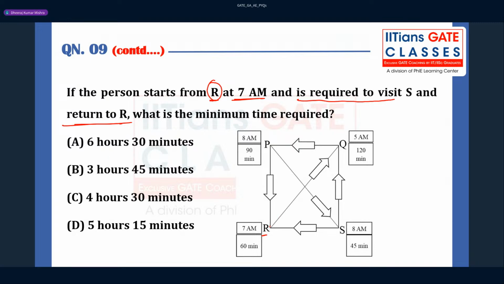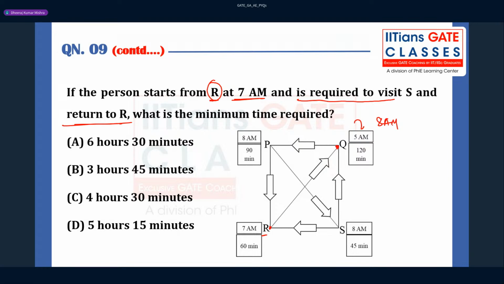So R is going to start from here at 7 a.m. and he will reach Q after 8 a.m., because it takes 1 hour. Your first train is at 5 a.m. And there is no path from Q to S. That is very important to keep in mind. You see, there is no path.